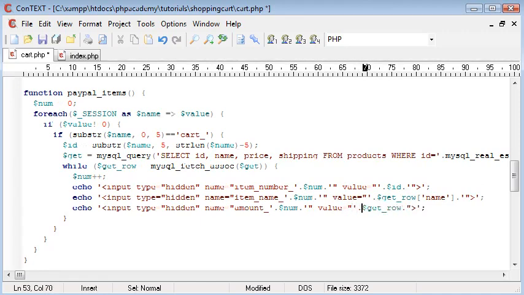Have we done this properly? Nope. Get row price. Okay. Then we go down, input type equals hidden, name equals, what's the next one? Shipping.